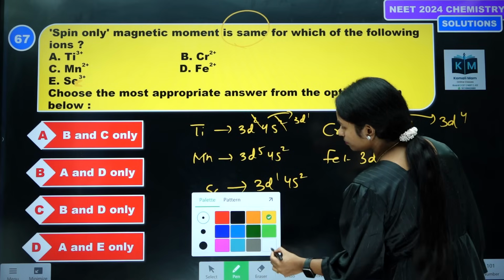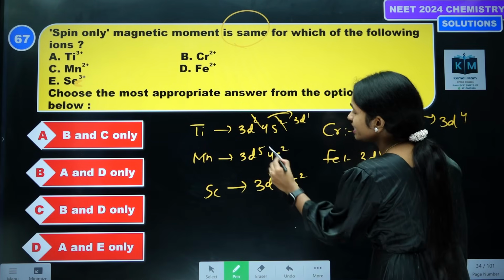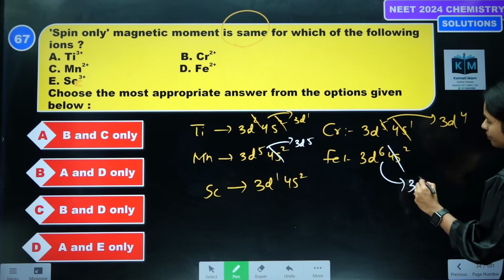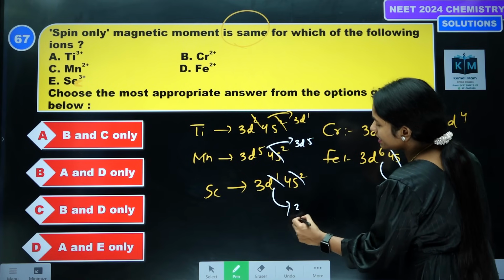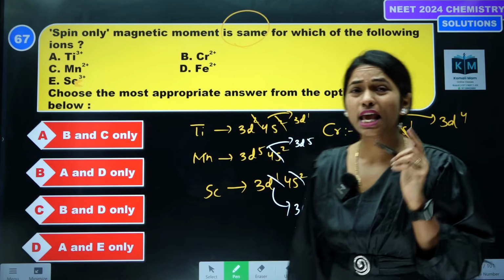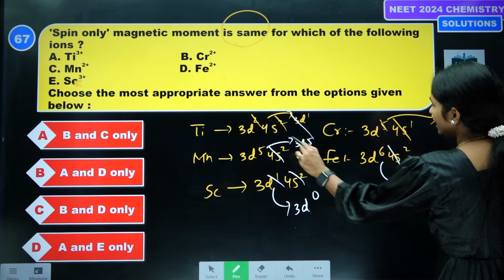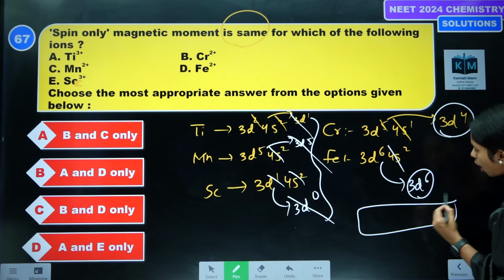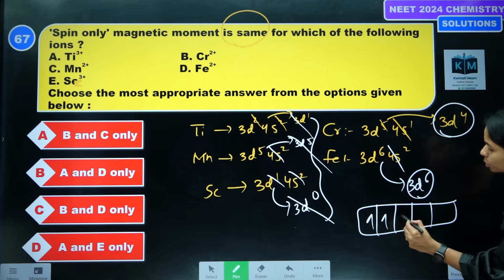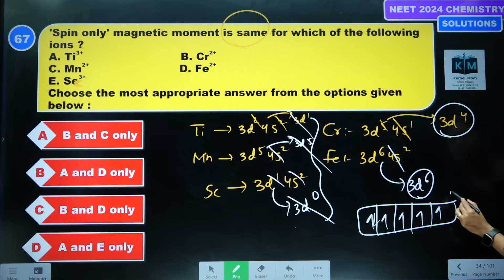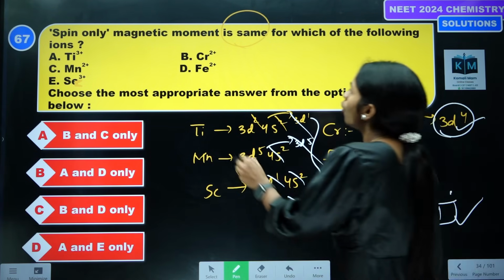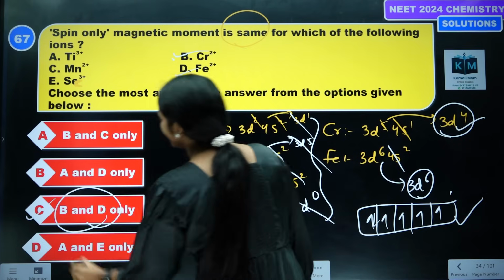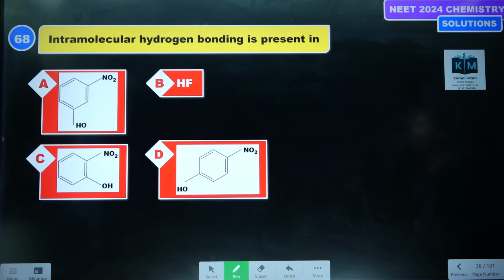Next, manganese 2+ means 3d5. Here iron is 2+, so 3d6. Next, here scandium 3+, 3d0. So they are asking which have the same magnetic moment. See here d1, d5, d10: these three are different. See here 4 unpaired electrons. d6 is nothing but how many unpaired electrons? 1, 2, 3, 4, 5, 6. Here 4 unpaired electrons. So chromium and iron, these two have the same unpaired electrons. B and D is the correct answer. Next question.